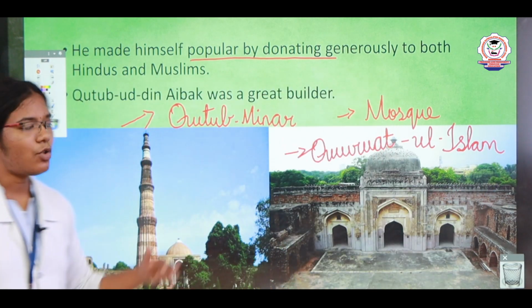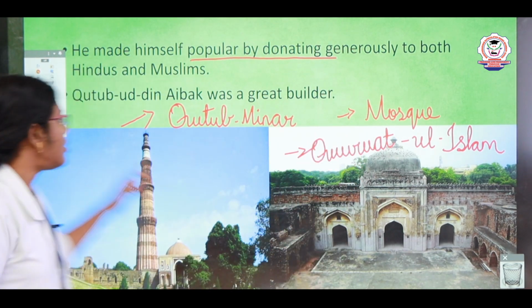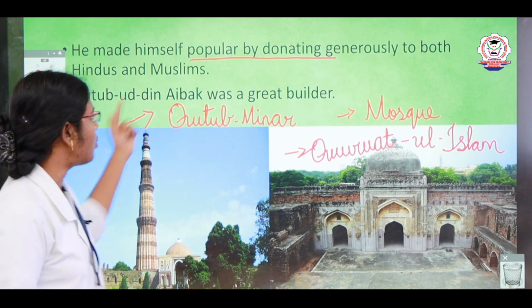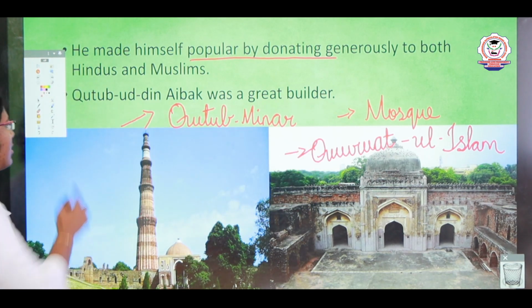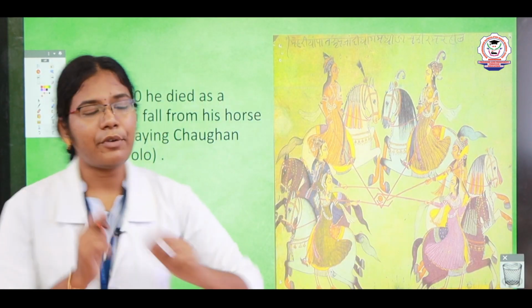So Qutbuddin Aibak was said to be a great builder.